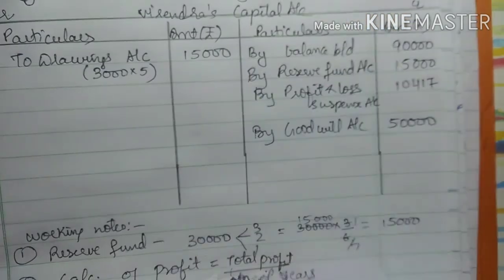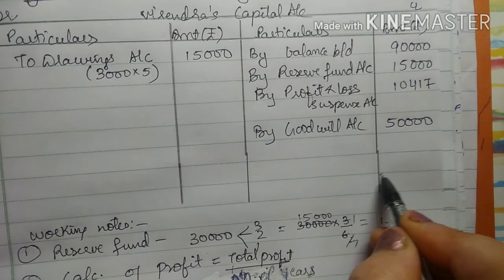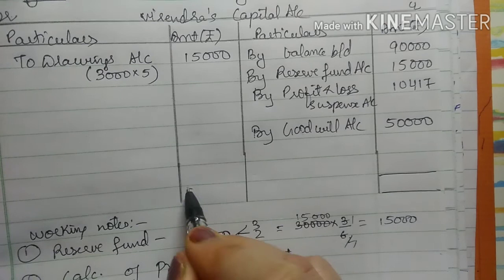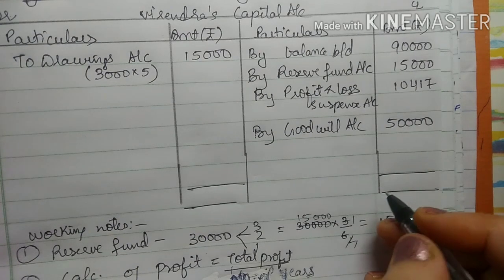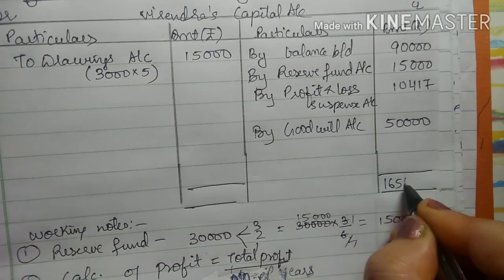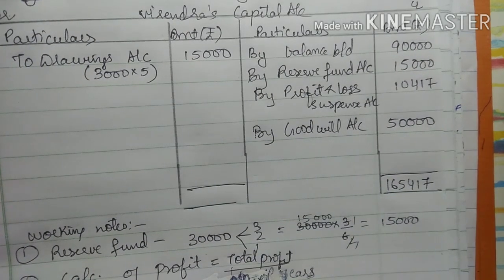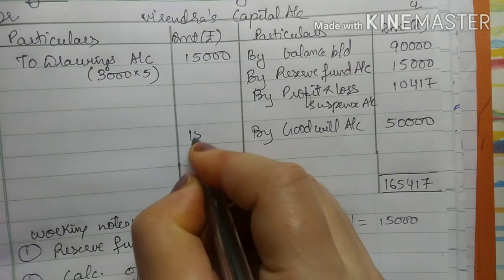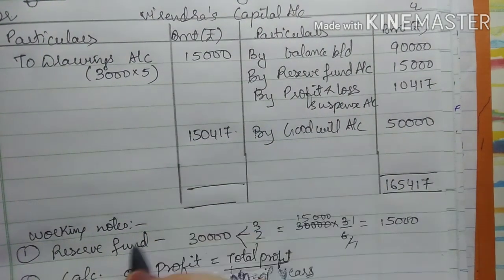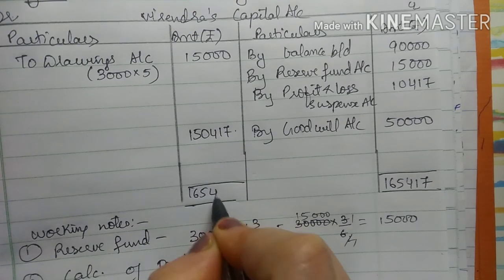So we will now calculate the balance which is to be transferred to the executor account. When I total the credit side, I will get the amount 1,65,417, and when I deduct 15,000 from this, I will get a balance of 1,50,417, right?